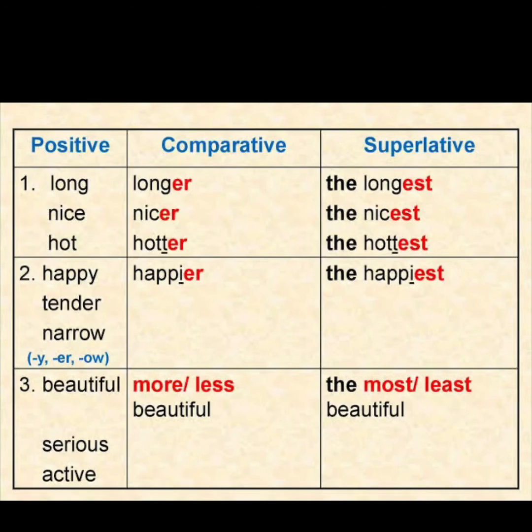Here is a simple chart that explains positive, comparative and superlative adjectives more clearly. Long, longer, longest. Long is a positive adjective. Longer, when compared to long, is longer. It is a comparative adjective. The longest, when compared to long and longer, is the superlative adjective. Happy, happier, the happiest. Beautiful, more beautiful, the most beautiful.